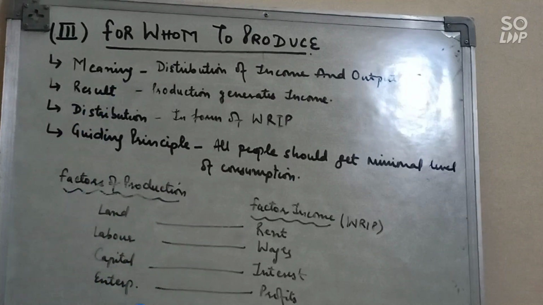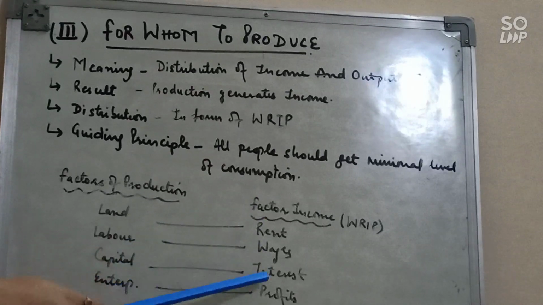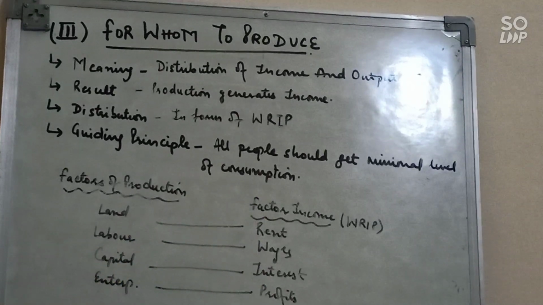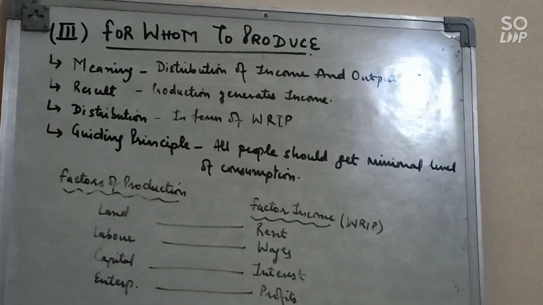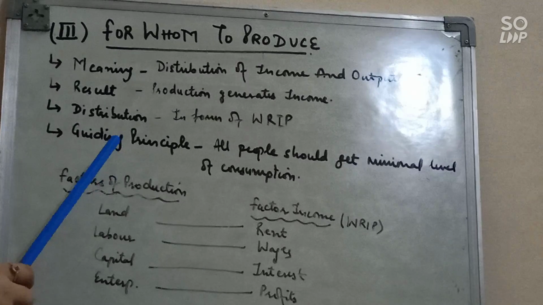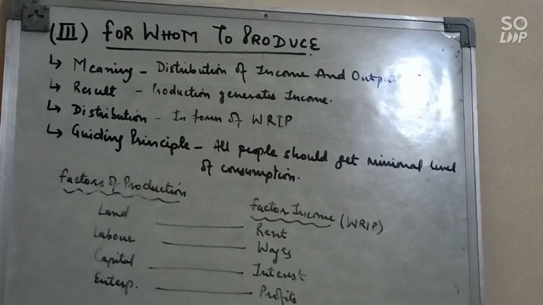So we cannot produce goods without these factors of production. When production generates income, income further is distributed in the form of rent, wages, interest and profit on the basis of the contribution of each factor. Thus the question for whom to produce is related to the distribution of income generated from the production of output.